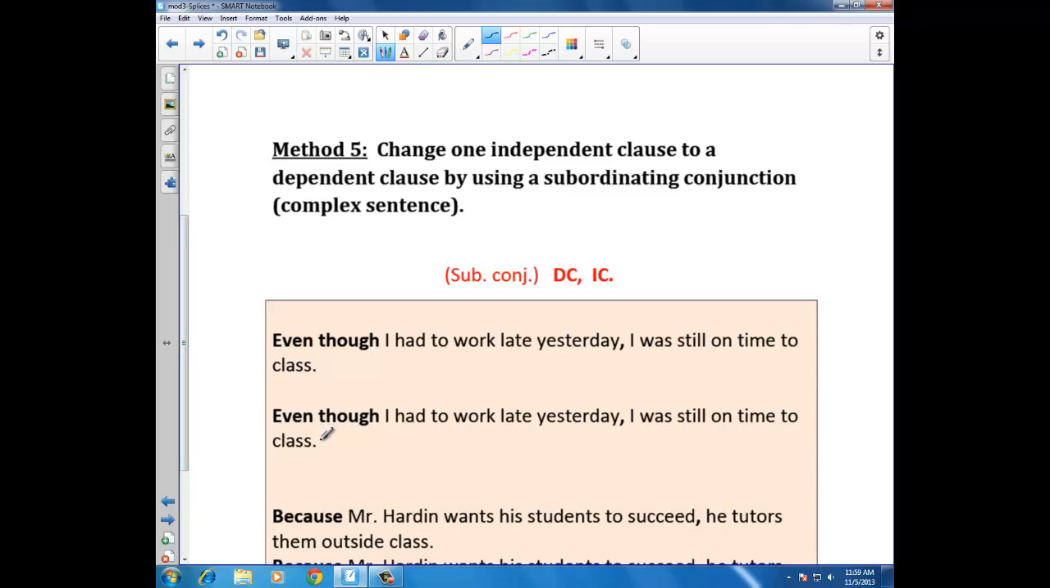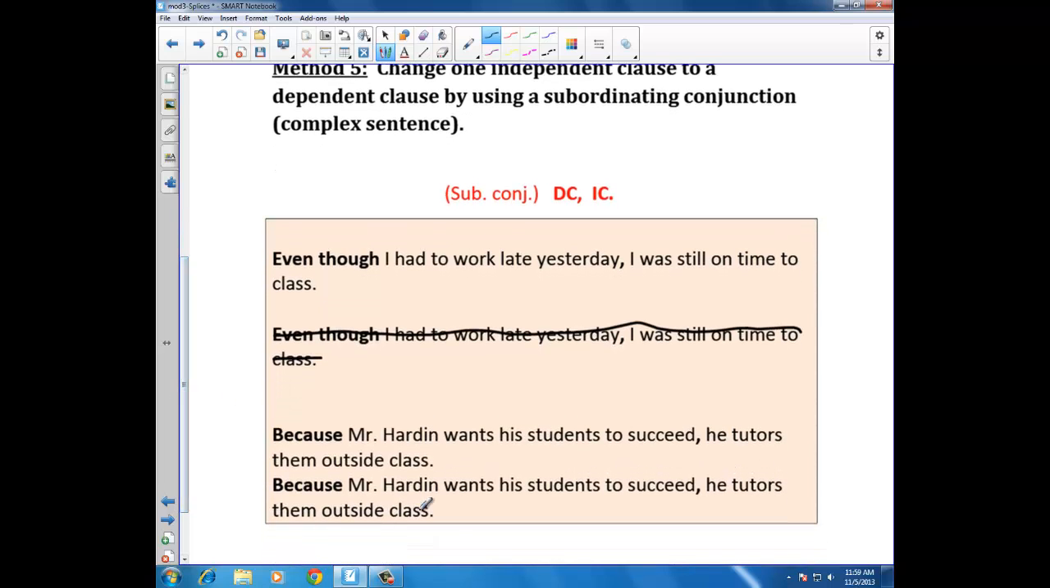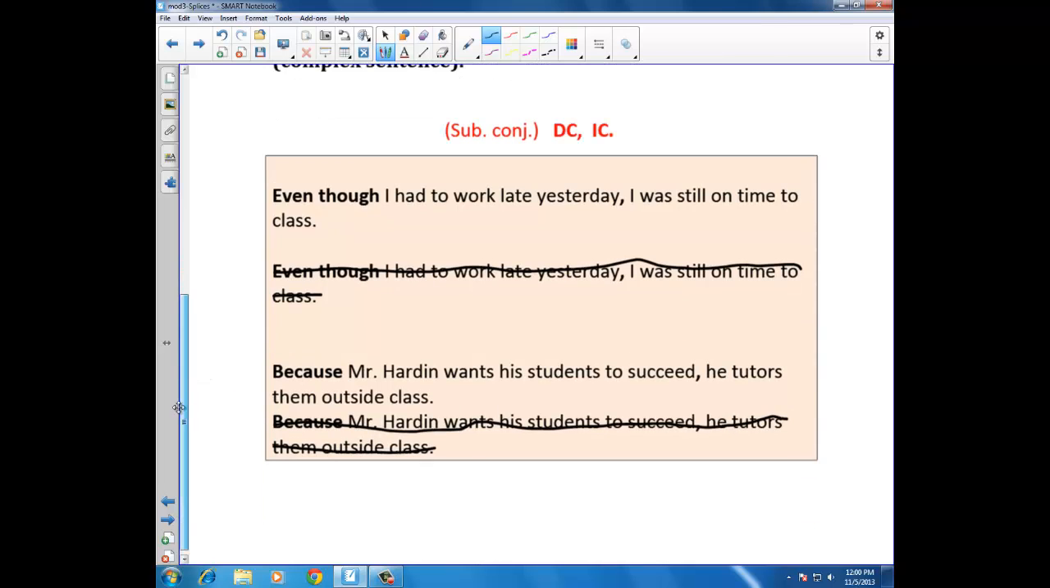I don't know why that's there again. I'm hearing an echo in here. So I'm going to take that one out because we already have one example. Because Mr. Harden wants his students to succeed, he tutors them outside of class. I apologize for the confusion here with these showing up twice. On your notes, you might just want to mark out that second one so it doesn't confuse you.